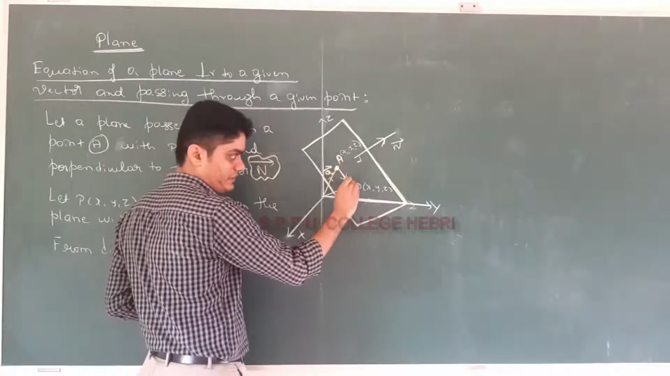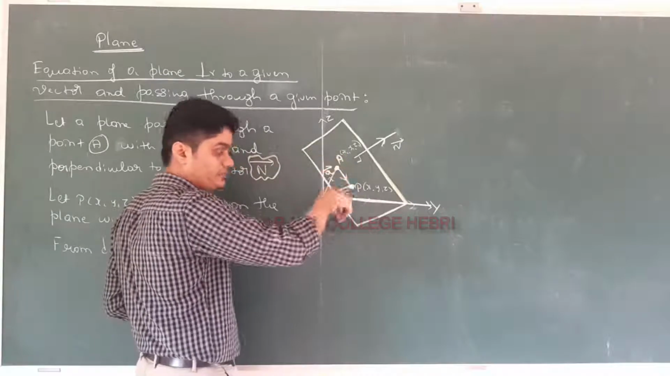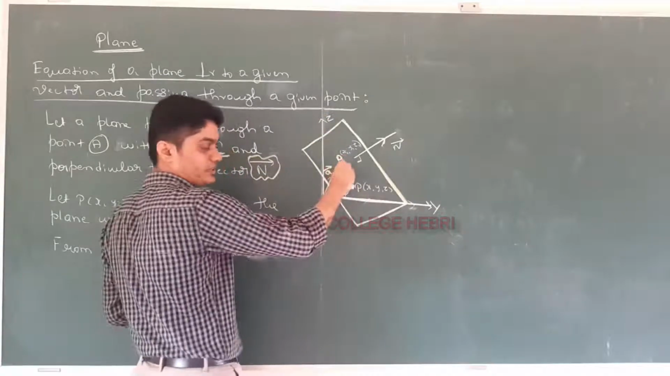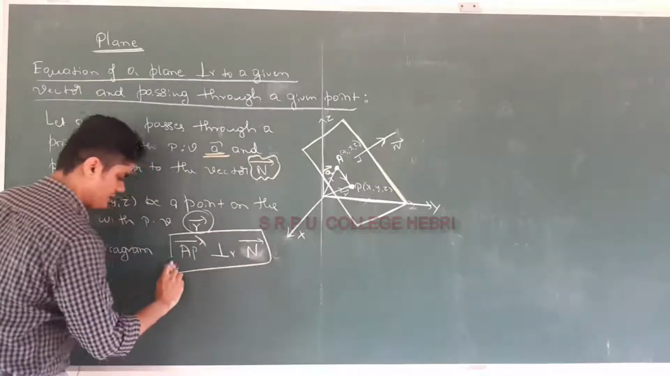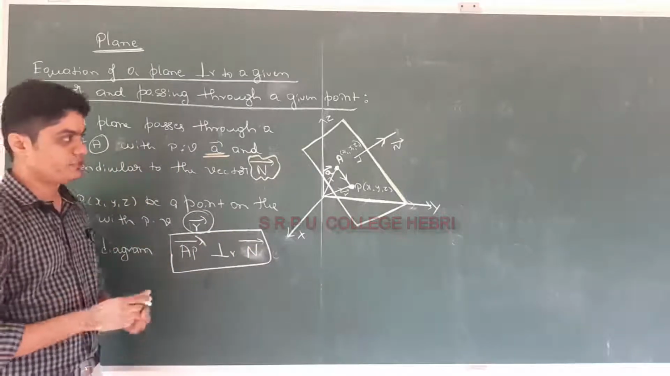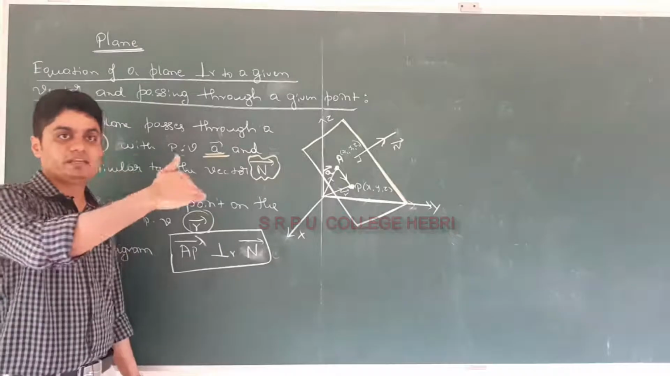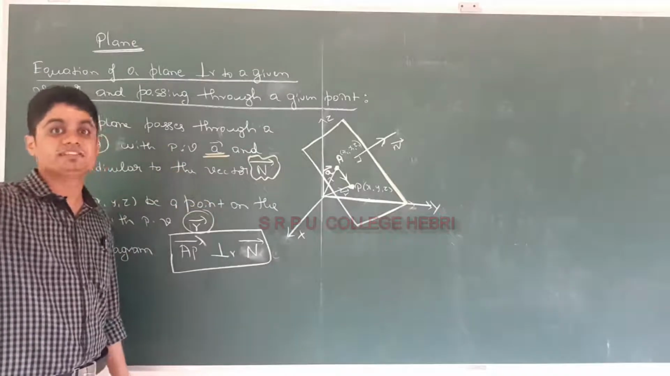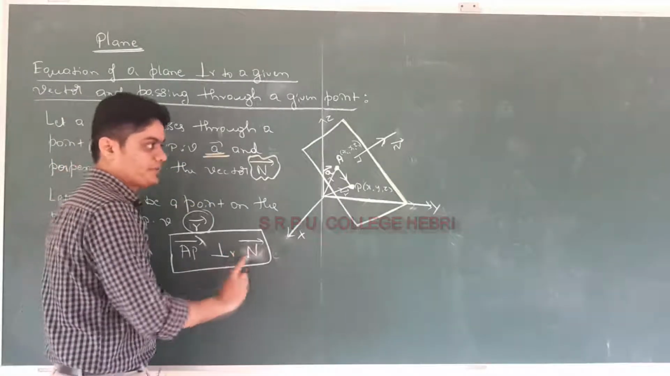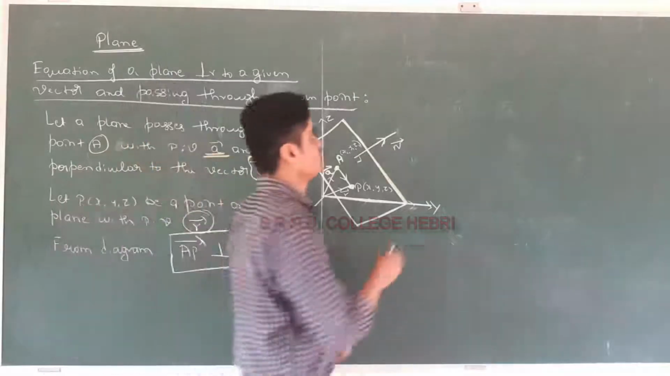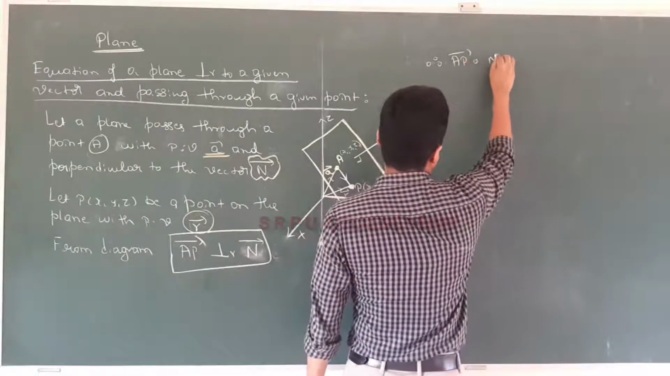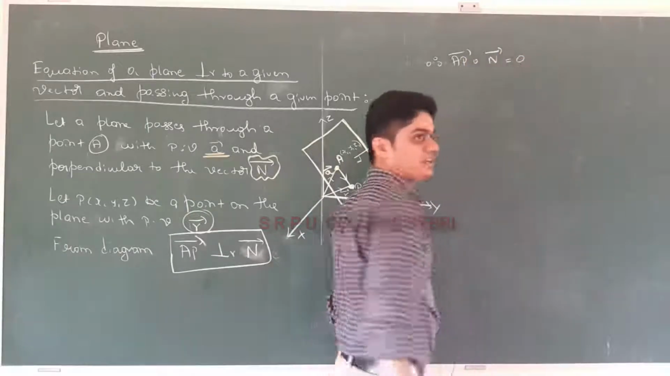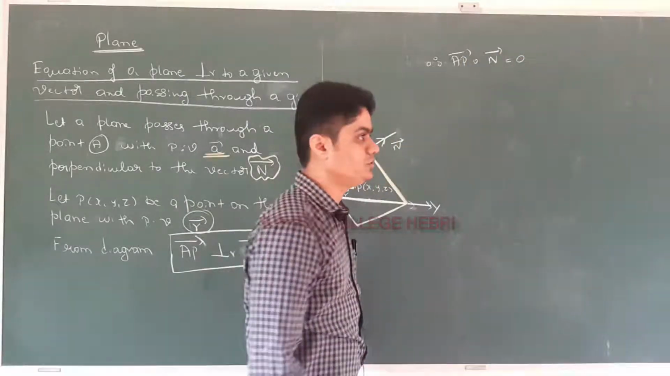This is one vector which is on the plane, and this is a perpendicular vector. So vector AP is perpendicular to vector n. Did you agree with me? Because vector AP is on the plane, vector n is coming out of the plane as a perpendicular, okay? So vector AP is perpendicular to vector n. Therefore vector AP dot vector n is equal to 0.